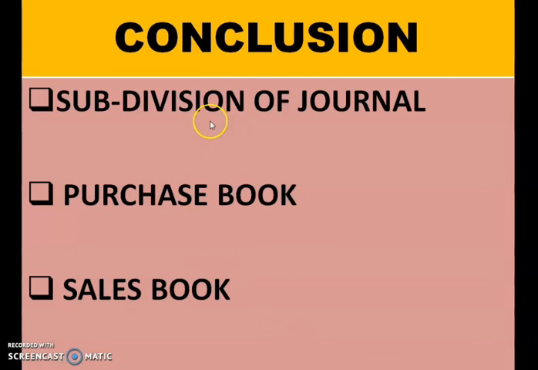Now it is time to conclude today's class. Today we saw what is subdivision of journal. From this subdivision of journal, we have studied two of the books, that is purchase book and sales book. We saw that in purchase book and sales book, we record only the credit transactions, and we don't record the sale or purchase of fixed assets in these books. These two items you have to remember, and also cash transactions will not be recorded in these two books.